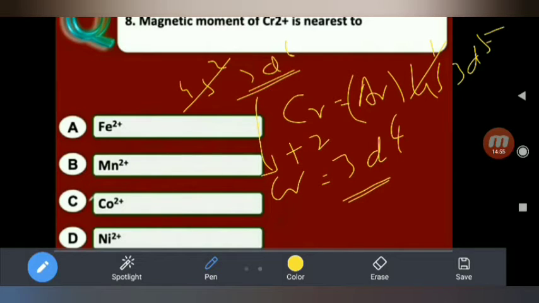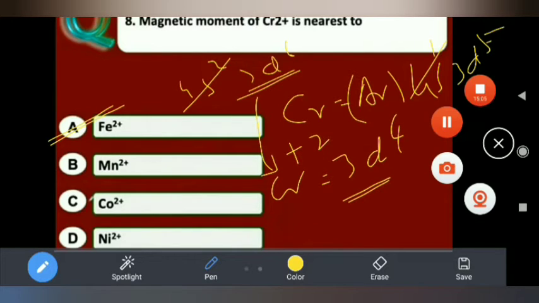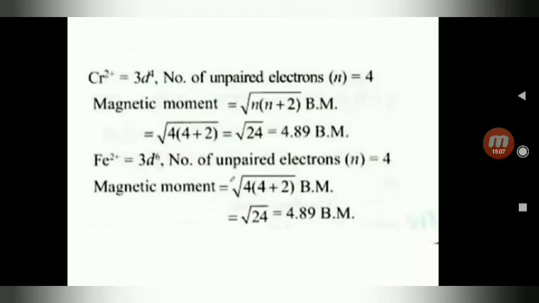So Cr+2 means 4 unpaired electrons, and the answer is A. See, Cr+2, 3d4, number of unpaired electrons is 4, magnetic moment 4.89. Similarly, in Fe+2, 3d6, the number of unpaired electrons is 4, so the same magnetic moment, 4.89 BM. This is the explanation.